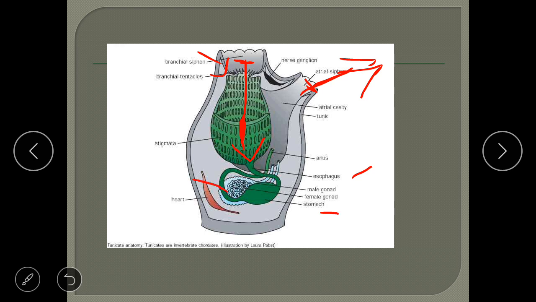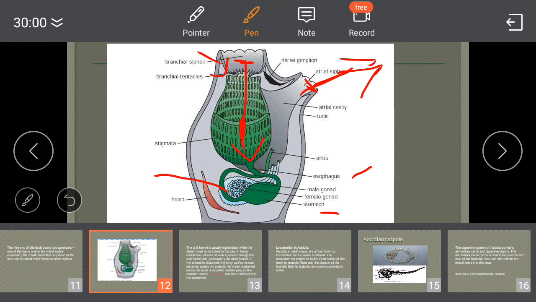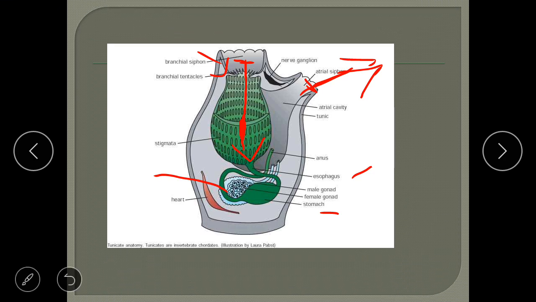Even these animals have an intestine where the absorption of the food occurs, and finally the waste will be released through the anus. So these animals have a complete digestive system, right?